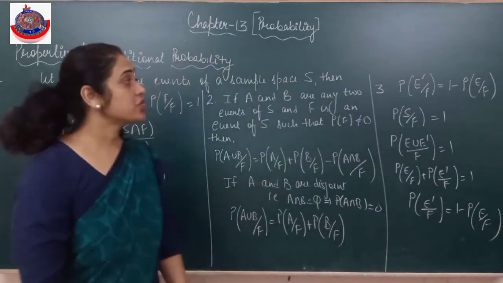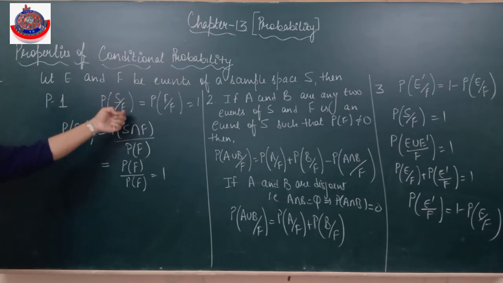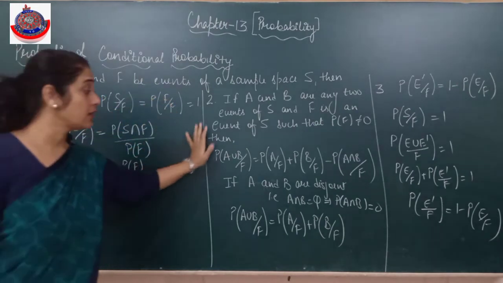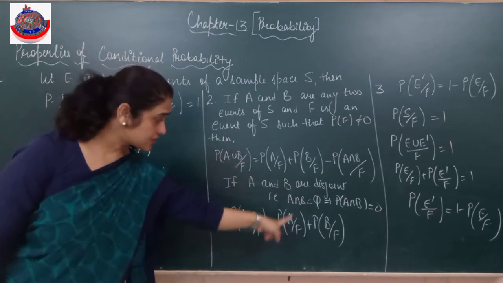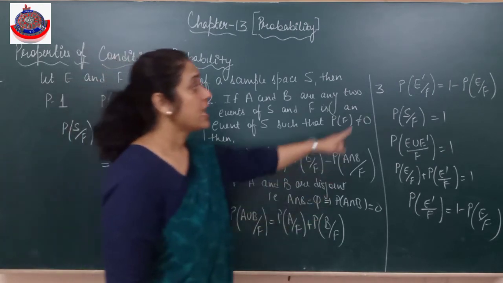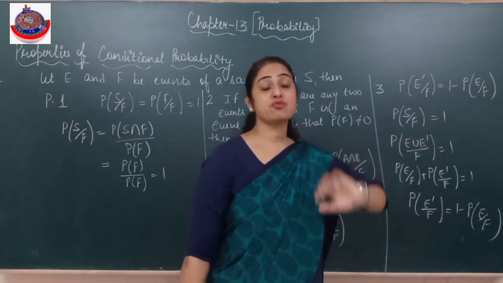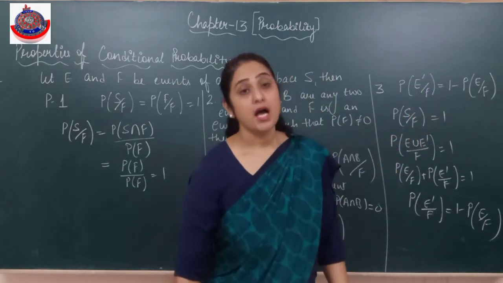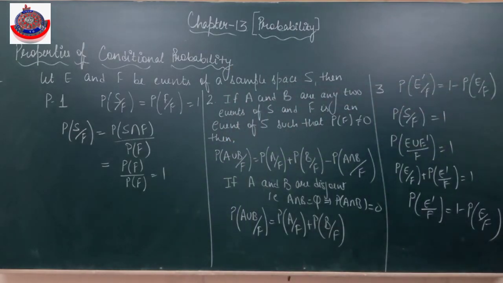Understood? Clear to everyone? So three properties: probability of S with respect to F, or F with respect to F, is 1. Probability of A or B when F has already occurred is this. If that is disjoint, then this is. Probability of not happening of E when F has already occurred is 1 minus probability of E when F has already occurred. Is it clear? So you need to keep all these properties in mind so that the questions become very easy to solve.